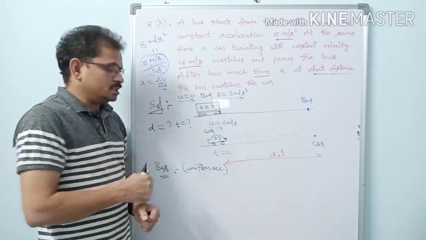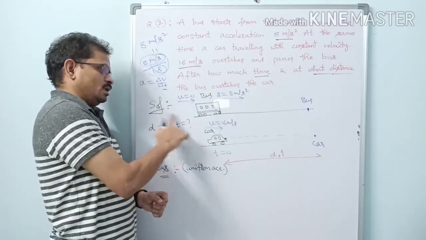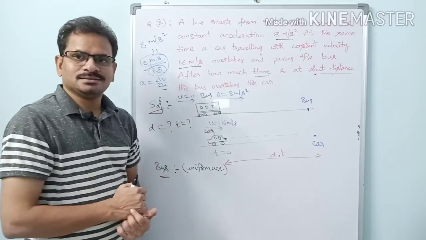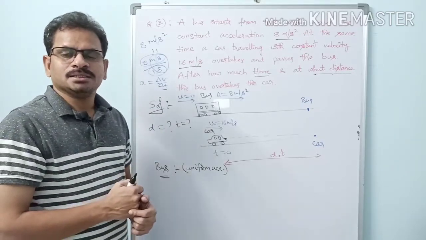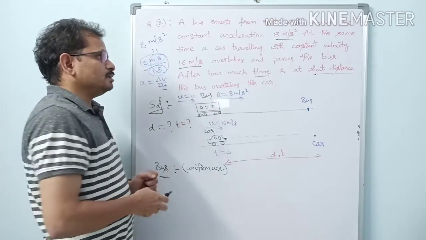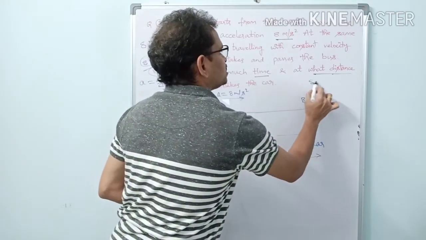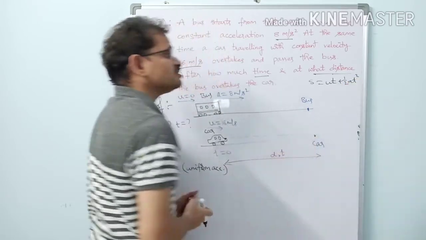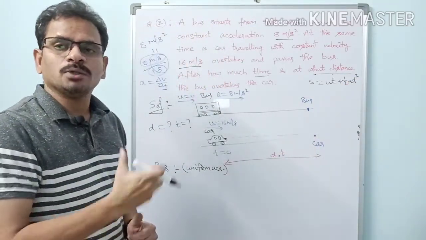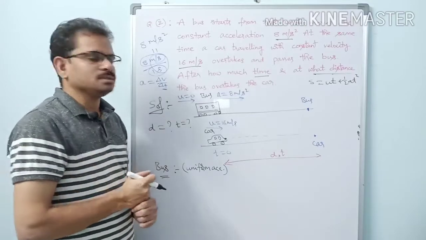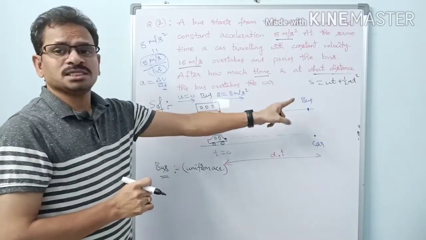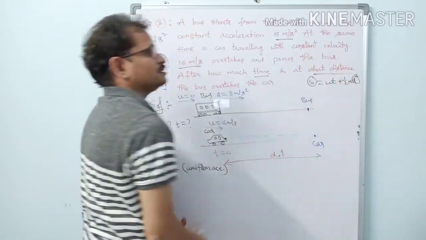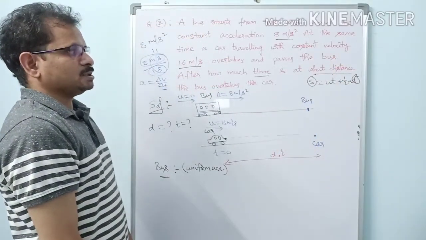So how to check that? See here, what are the quantities we have to find? D and T, distance and time. So predominantly we have to use this equation, S equal to ut plus half at square. In my previous videos I clearly explained how to choose the equations; please check those videos. S and T are the dominant terms.